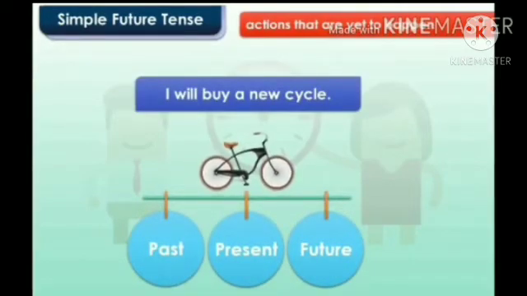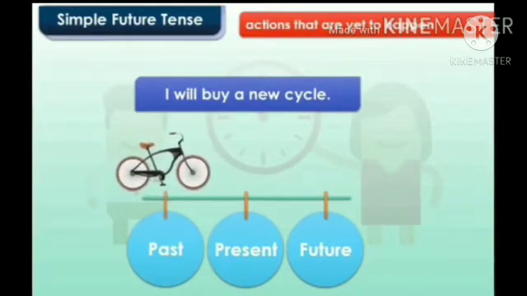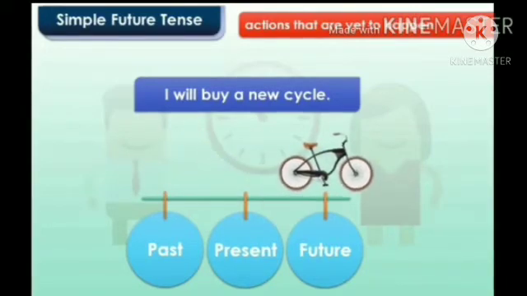Children, is this a present action? No. Does this action happen every day? No. Is it happening right now? No. Is this a past action? No. When the answer is no for all questions, when will the action take place? Like the other two sentences, present and past, this action has not happened yet. It will happen in the future.